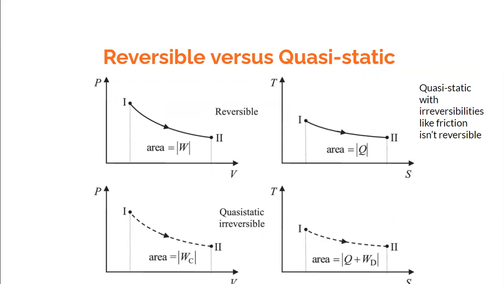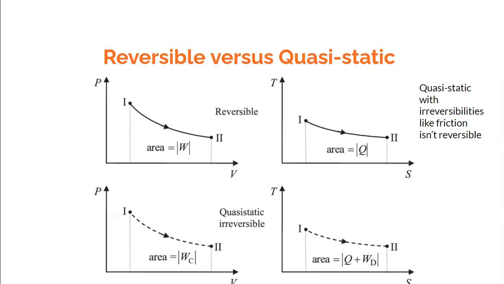So if you want to get back to the initial state, when there is a quasi-static irreversible process, then some external work has to be done for regaining that initial state. And when something has to be externally supplied, then it means that that process, though it is quasi-static, would be an irreversible process. So essentially, for a process to be reversible, it has to be carried out extremely slowly.